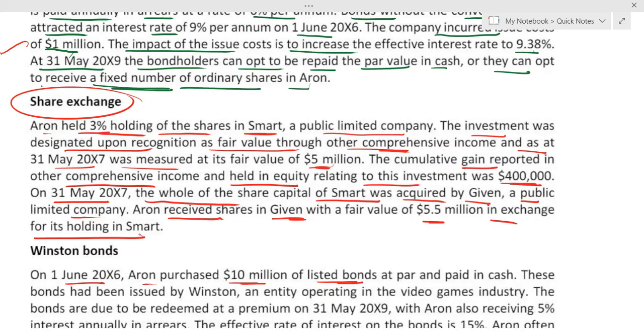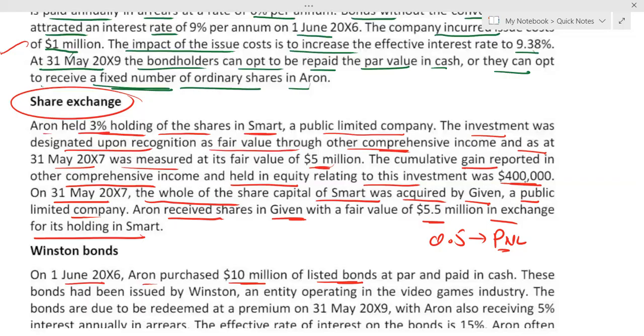The fair value of shares received is more than the fair value of shares disposed of. In that case, 0.5 million will go to P&L, and the previous cumulative gain, which is 0.4 million, you have to explain to the examiner, cannot be recycled to P&L.